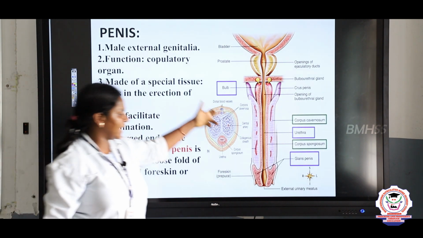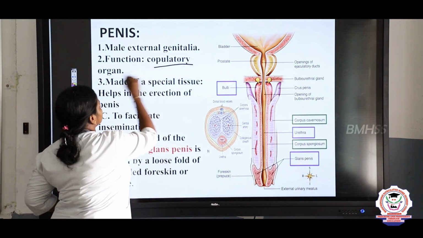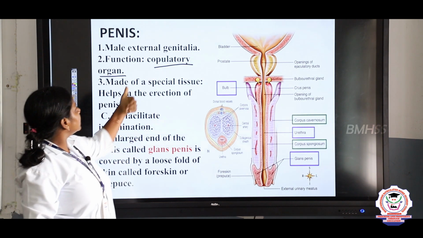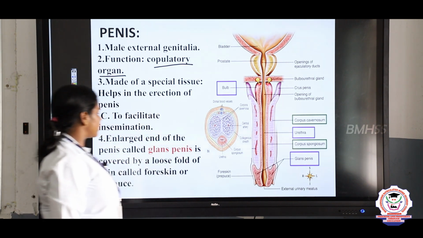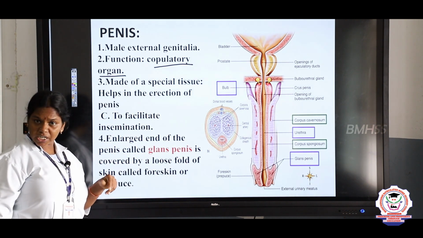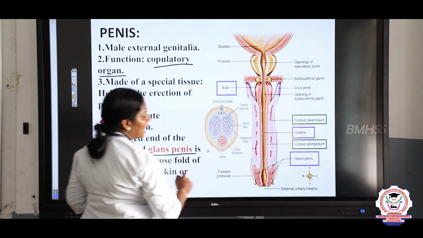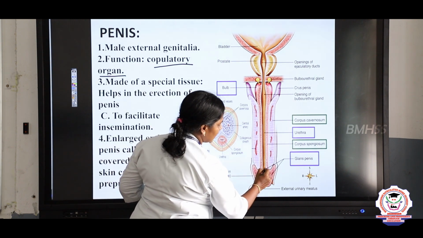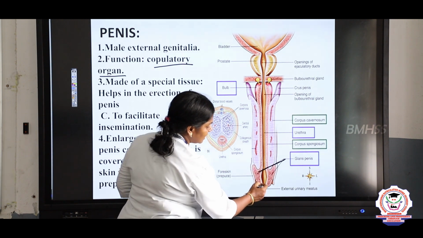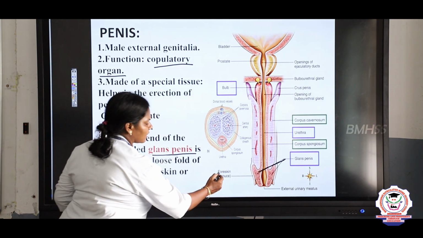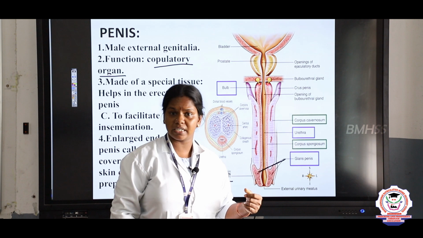Next, the last one, about the external genitalia, that is the penis. It is the copulatory organ which helps in sexual activity, and it is made up of special types of tissues which help in the erection. This structure is the glans penis, which is present at the tip of the penis, and it has a small muscular fold called the foreskin or prepuce, foreskin or prepuce. So this is about the external genitalia.